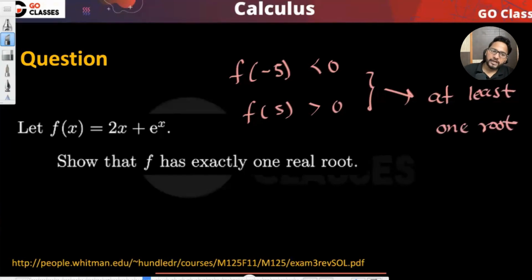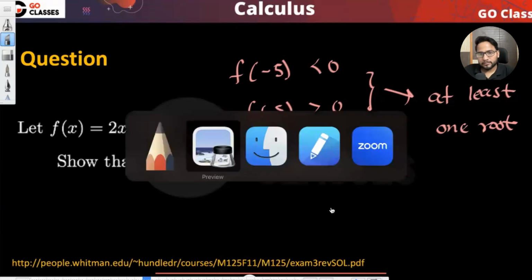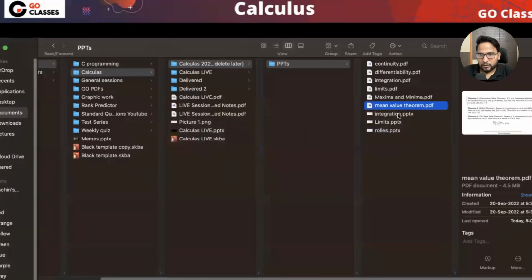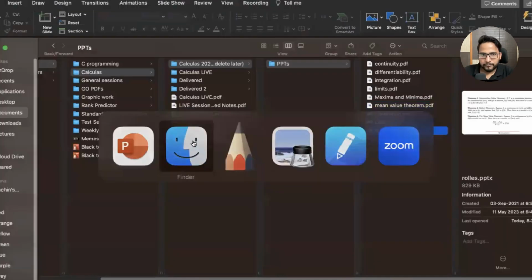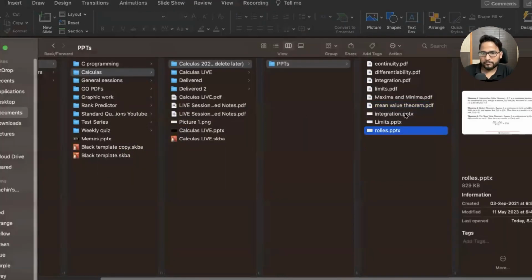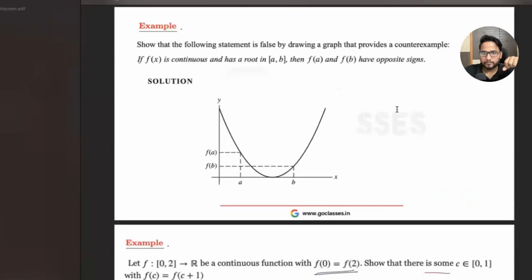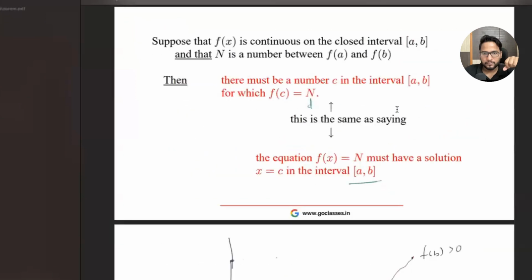But we want to check whether it is exactly one root or not. So how to check exactly one root? Do you recall this? If I just tell you Rolle's theorem, no, sorry. Okay, Rolle's theorem notes I don't have. Okay, not an issue. No problem.